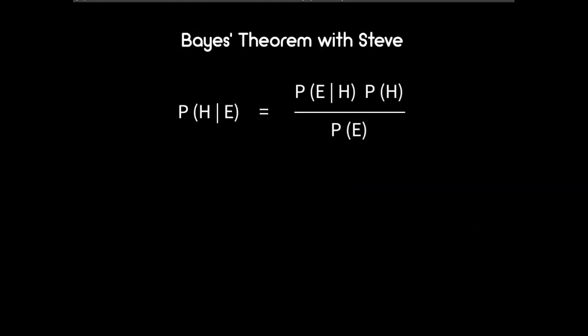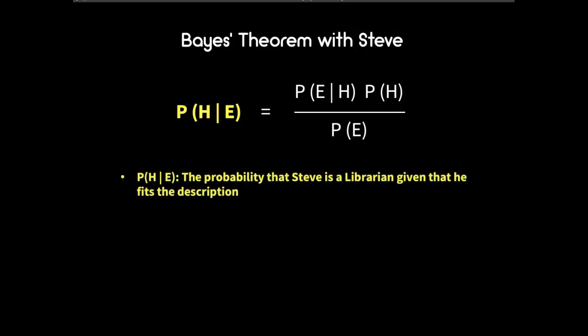Here is Bayes' theorem as it applies to Steve. I'll go through each component one by one. First, the quantity on the left of the equal sign is what Bayes' theorem calculates. The conditional probability of H given E, or the probability that a hypothesis is true given a piece of evidence. In this case, the hypothesis is that Steve is a librarian. The evidence is that he is a shy and helpful individual. And we are trying to calculate the probability that Steve is a librarian given that he is shy and helpful.